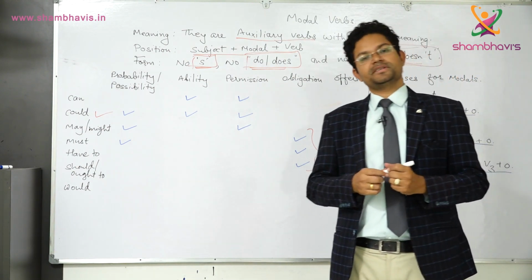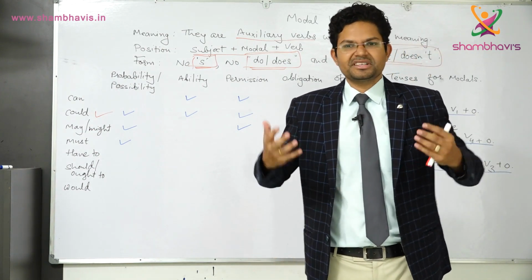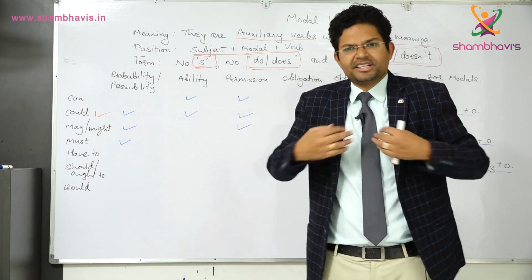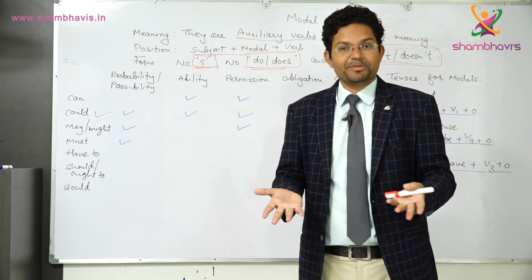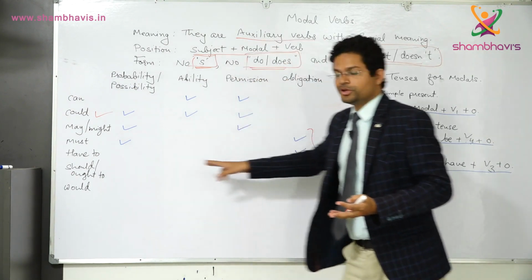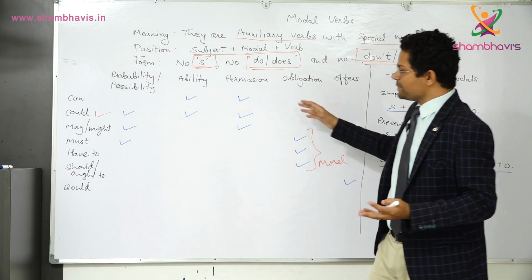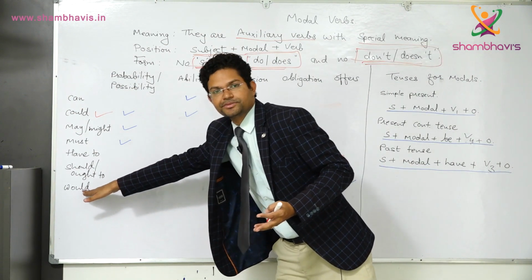Moral obligation means, for example, I should clean my house. It means nobody has told me to do it, but it is just my duty, it is my obligation, that is why I am doing it. So should and ought to, you can say it is moral obligation. Okay, and then we have the last one, it is would.